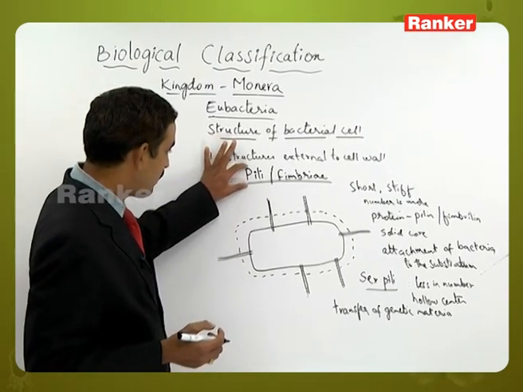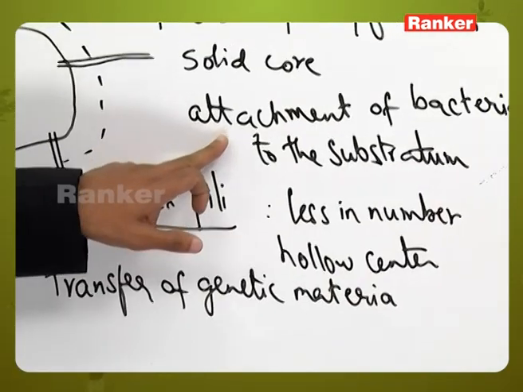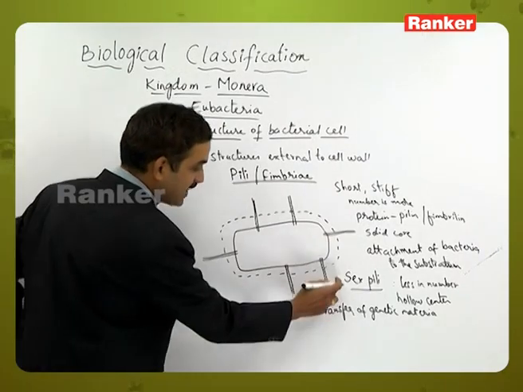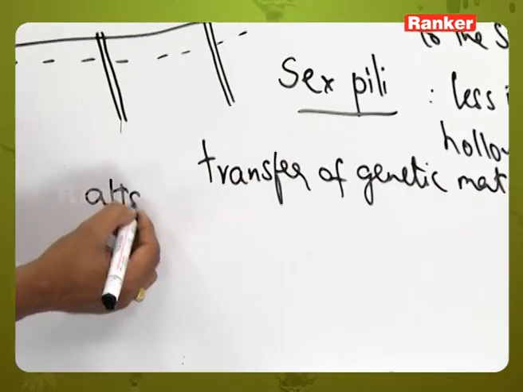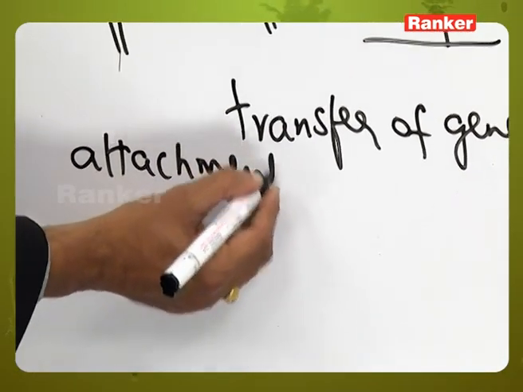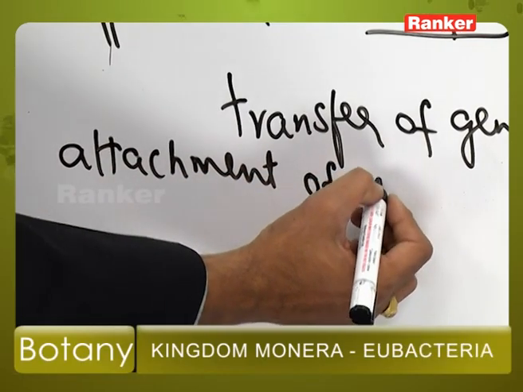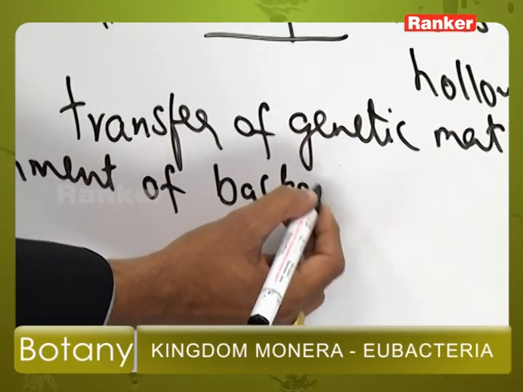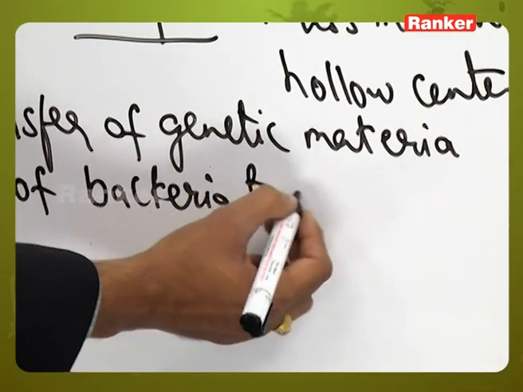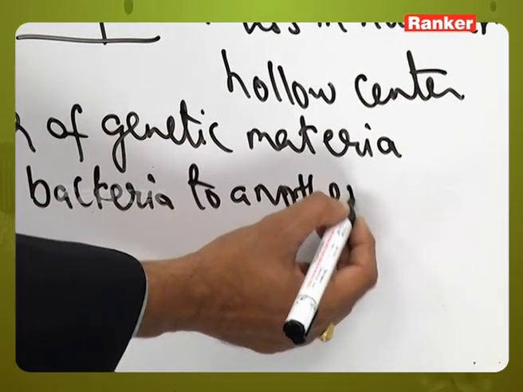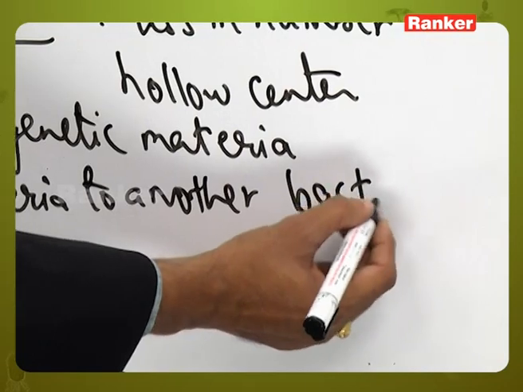Normal pili are useful for attachment of bacteria to the substratum, but sex pili are useful for attachment of one bacterium to another bacterium during conjugation.